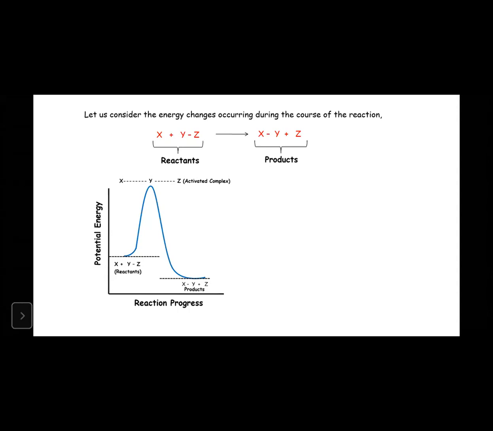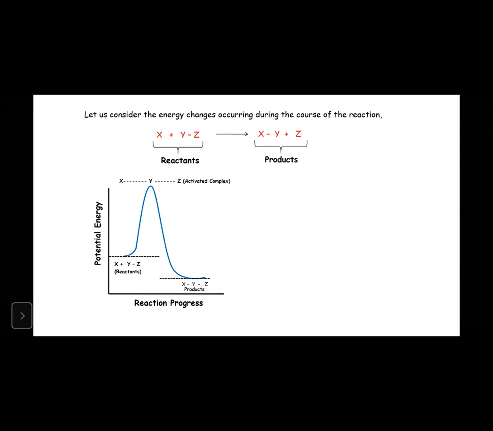That is what gives us elongated bonds. So in the activated complex, look, the bonds are there between X and Y, and Y and Z. X and Y means bond forming, Y and Z means bond breaking.